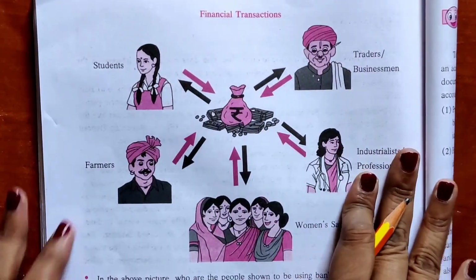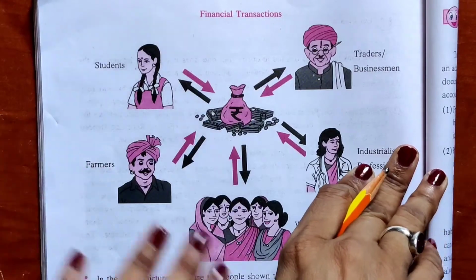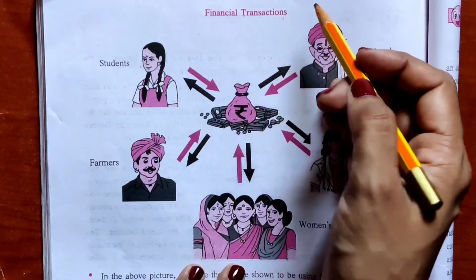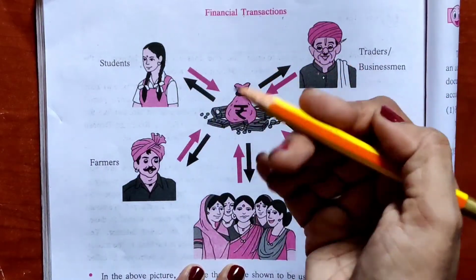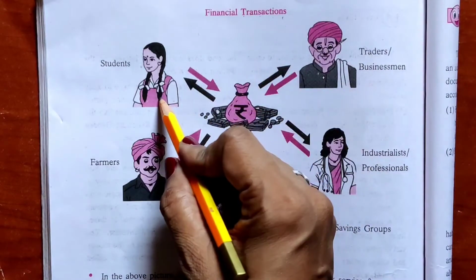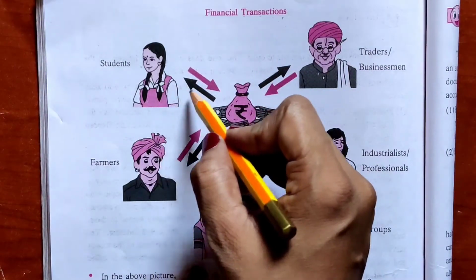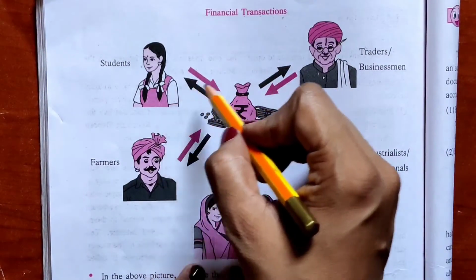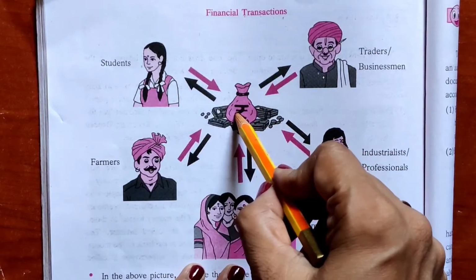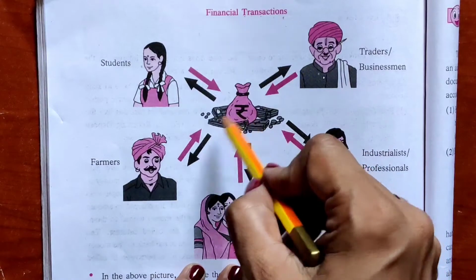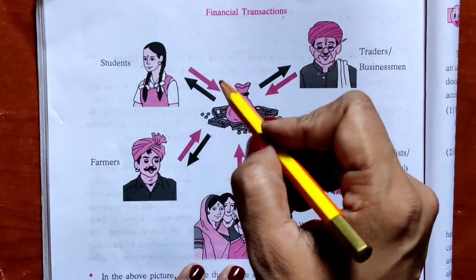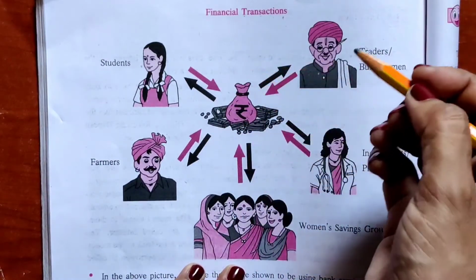Now see, who can open an account in a bank? As we all know, financial transactions are carried out in a bank. Who can keep their money or borrow money from the bank? Students. As a student, you can open your account in a bank and keep your money in the bank. Farmers also can keep money inside the bank and borrow money from the bank. Students also can borrow money from the bank as an educational loan for completing their education.